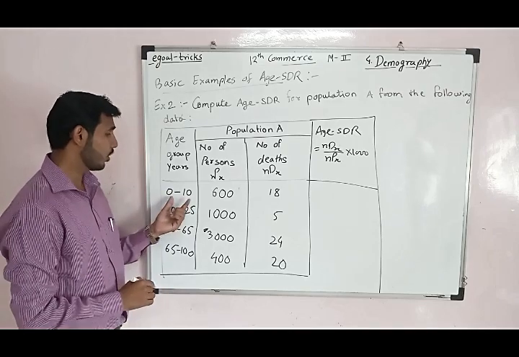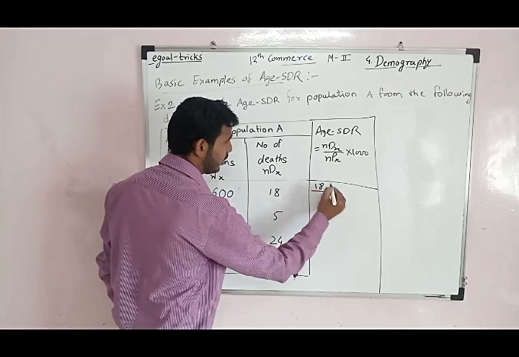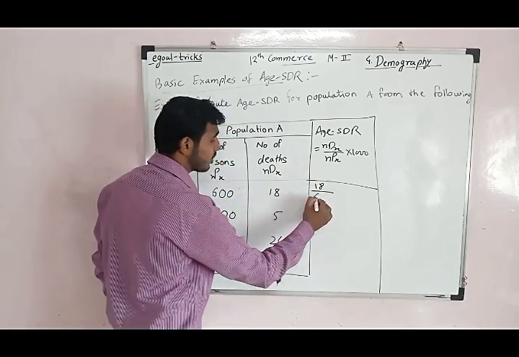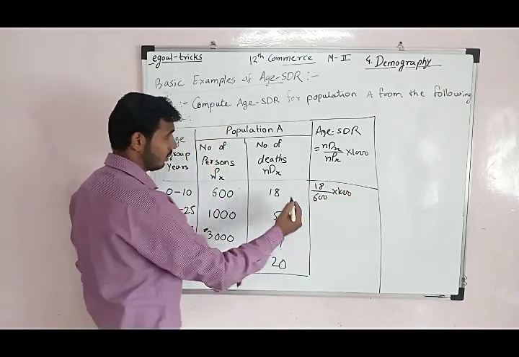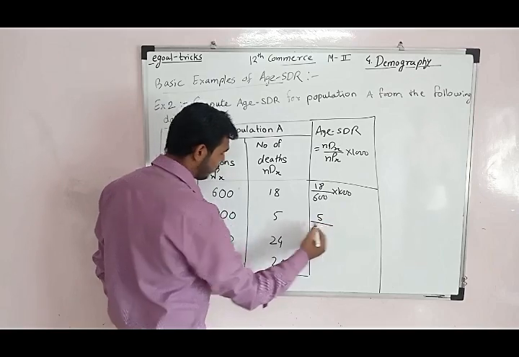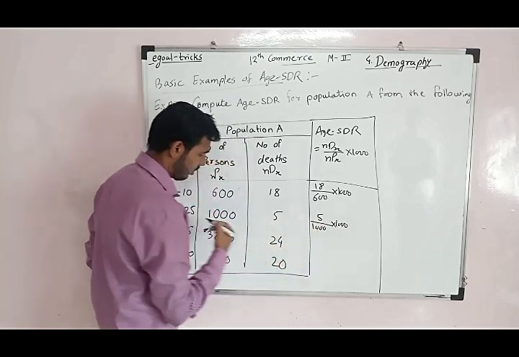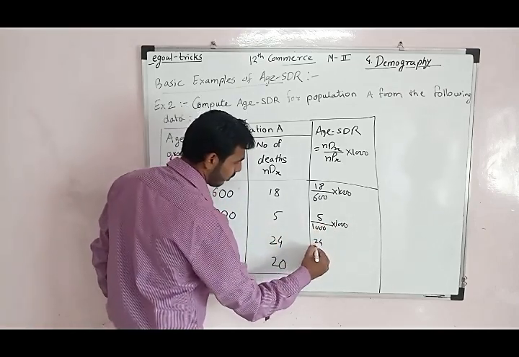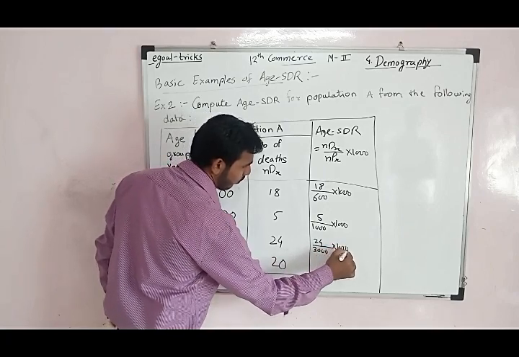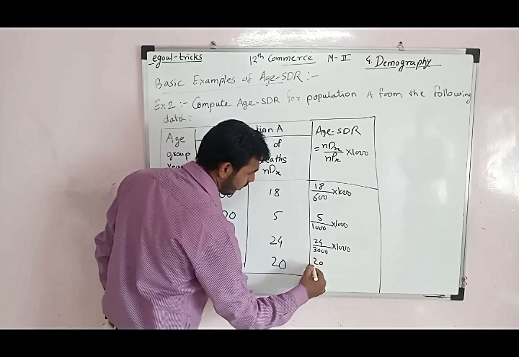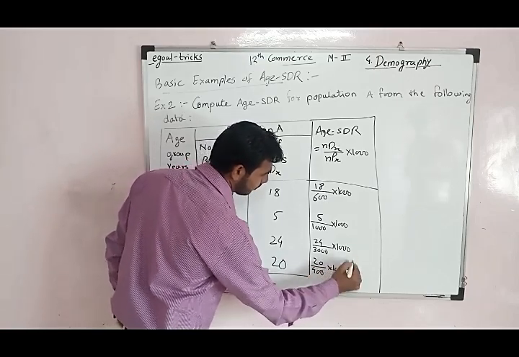For the first group, 0 to 10, NDX is 80 upon NPX 600 into 1000. For the second, NDX is 5 upon 1000 into 1000. For the third, 24 upon 3000 into 1000. And the last, 20 upon 400 into 1000.